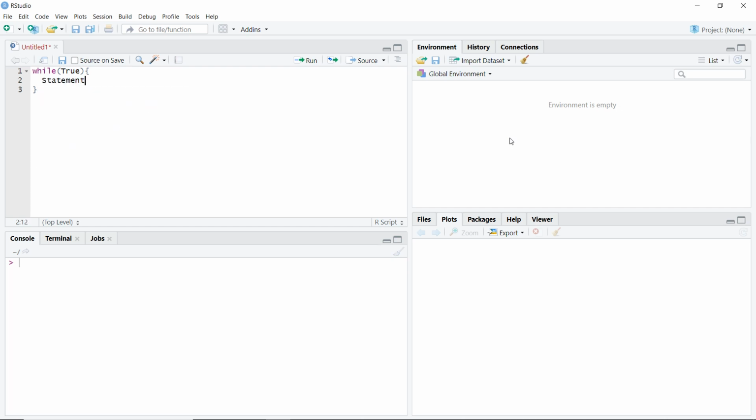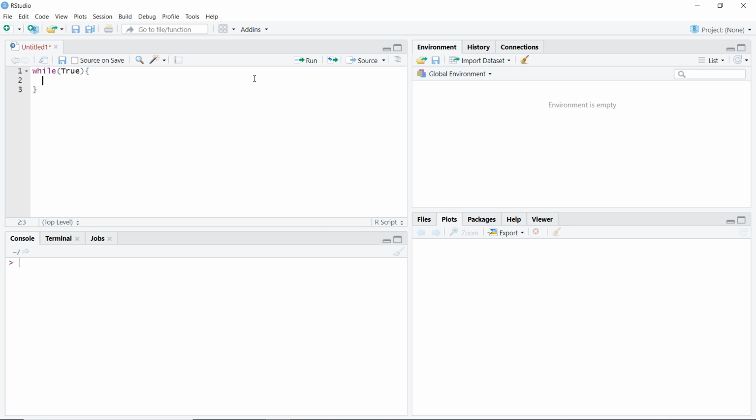In a for loop, we had a particular number of times our loop would run, but here there is no fixed number of times a loop should run. Here it takes the condition, and only if that condition is true will it run this particular statement. Otherwise it will skip and move forward. Okay, so let's take an example.